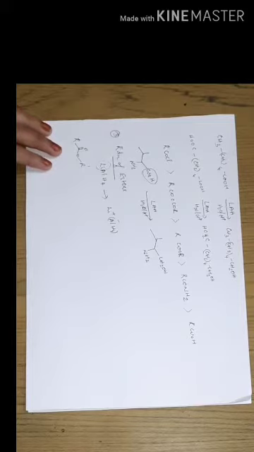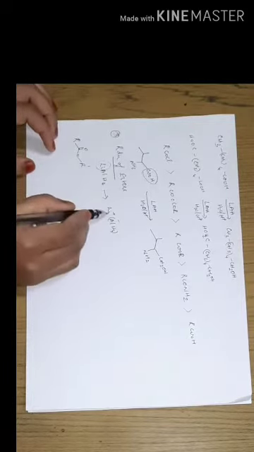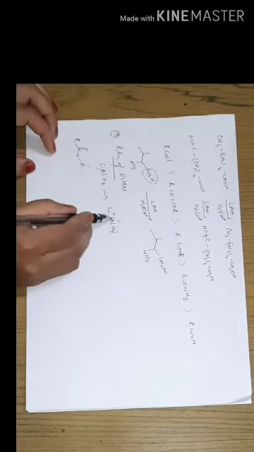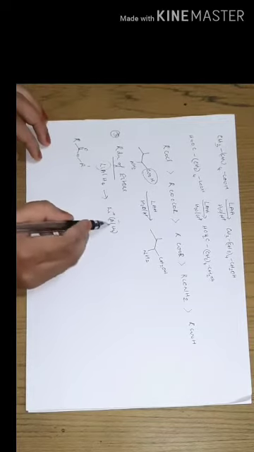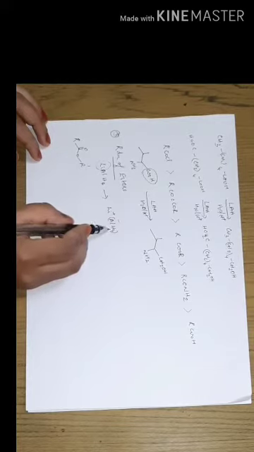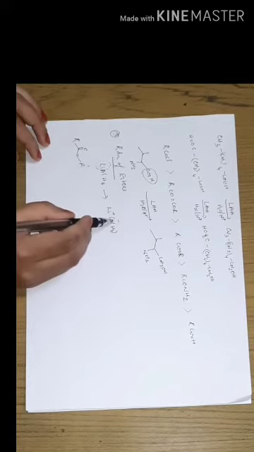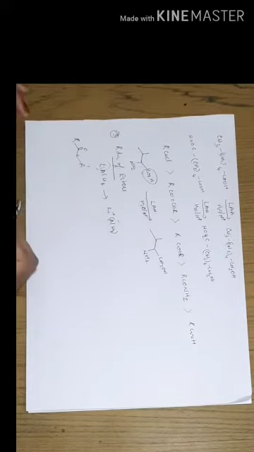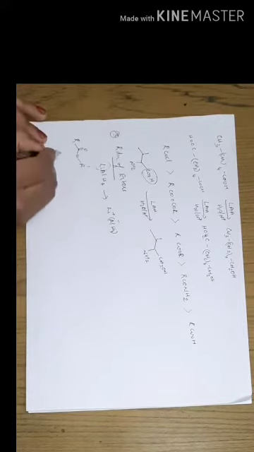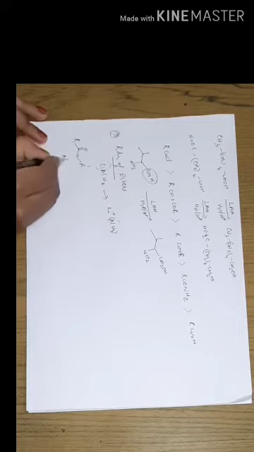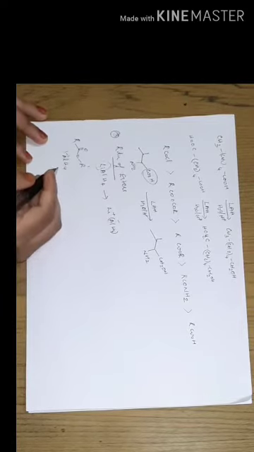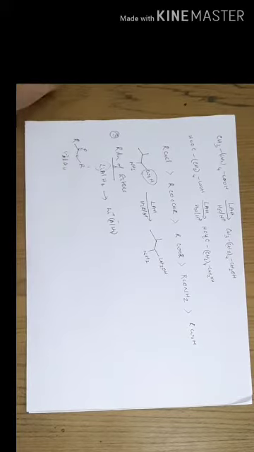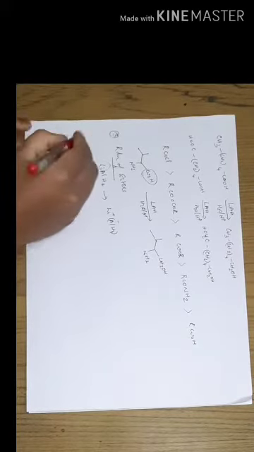In presence of lithium aluminum hydride, we already said that it exists like this, Li plus and AlH4 minus ion. This AlH4 minus ion always shows a tendency to attack the carbonyl carbon atom of the ester functional group, like this.